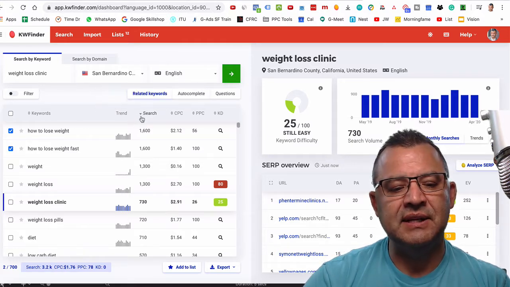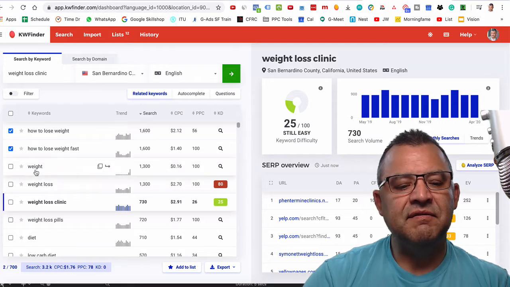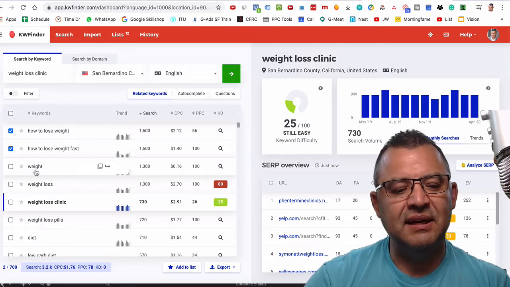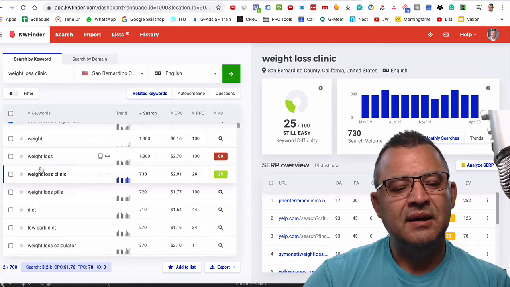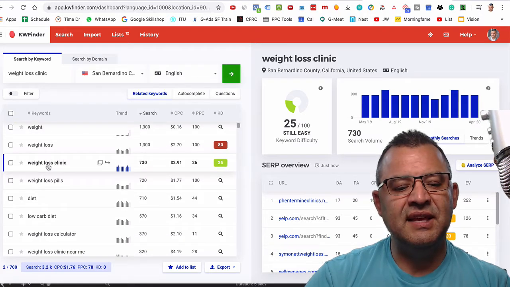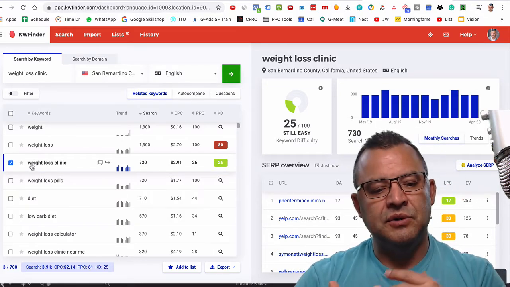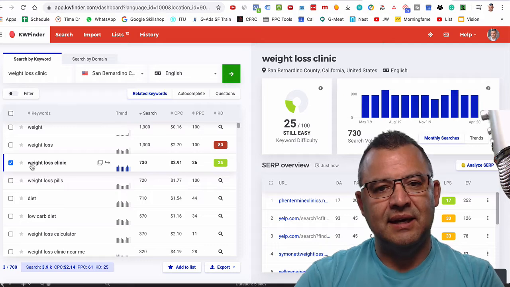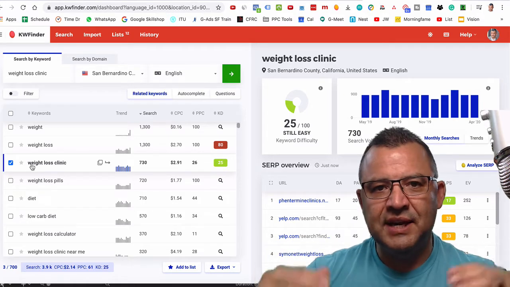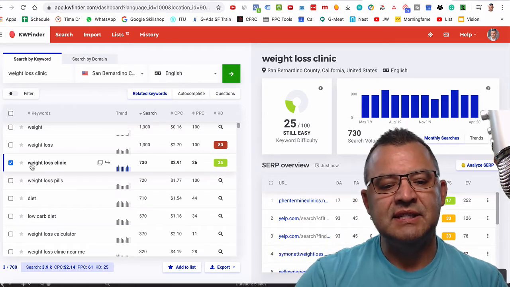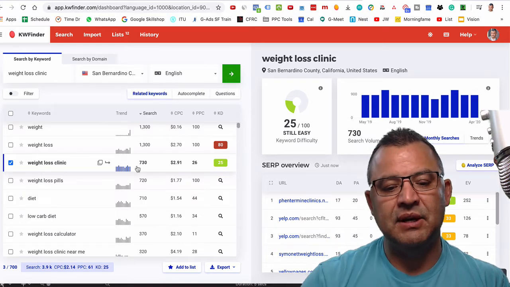And so the first thing that I do is I go by search volume. I'll click on this, and if you can see the down arrow, this is a very short tail keyword. It's not going to give me a whole lot. But this right here, this is money. Folks, this is it for this particular client. If somebody goes to Google and they're typing in weight loss clinic, they're looking for a physical location somewhere in their neighborhood, and I've got 730 a month happening in San Bernardino County.